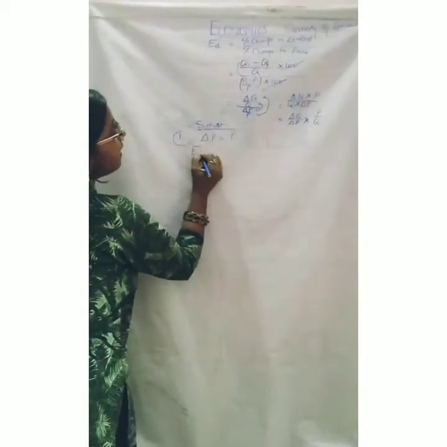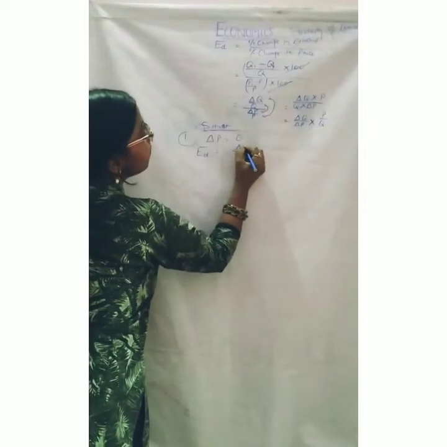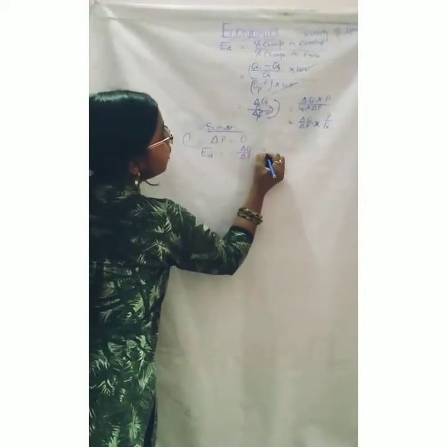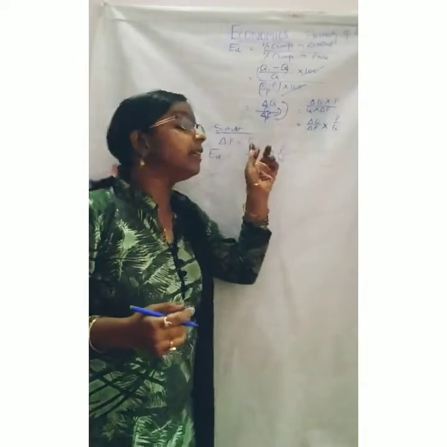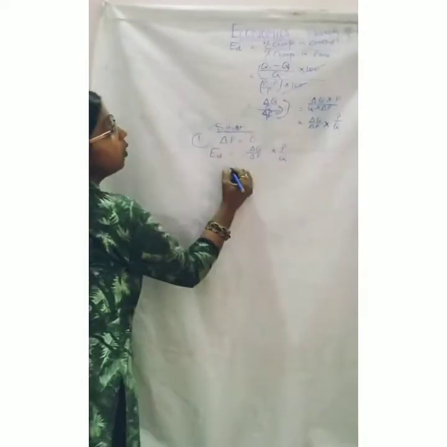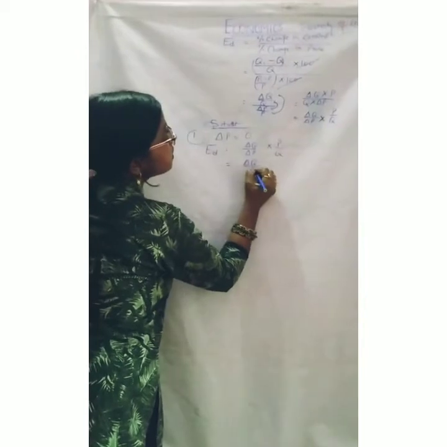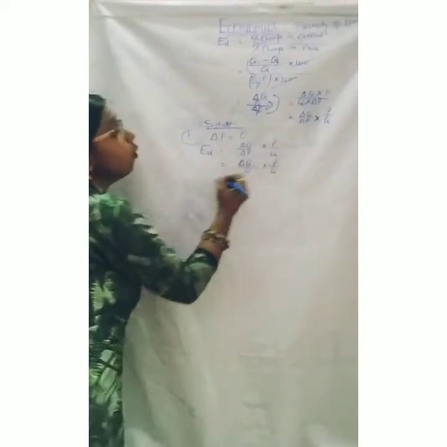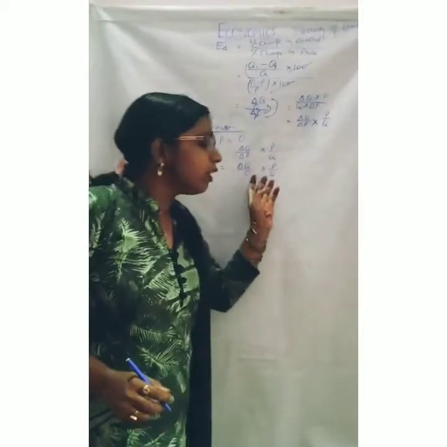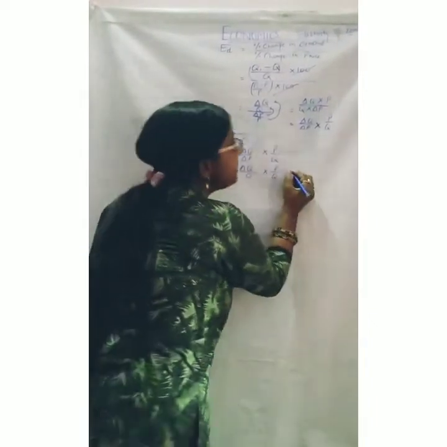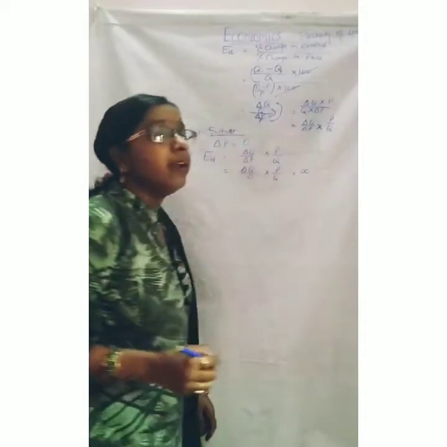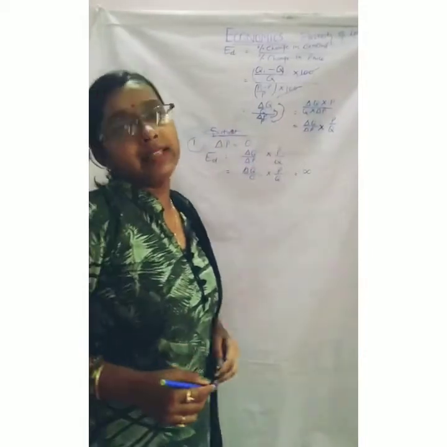Our formula is ED equals delta Q upon delta P into P upon Q. I know that delta P equals 0, so it is delta Q upon 0 into P upon Q. Whatever is multiplied or divided, if there is 0 in the denominator, the answer becomes infinite.